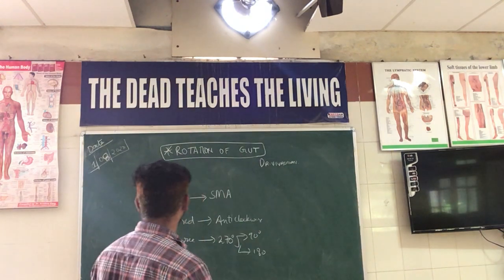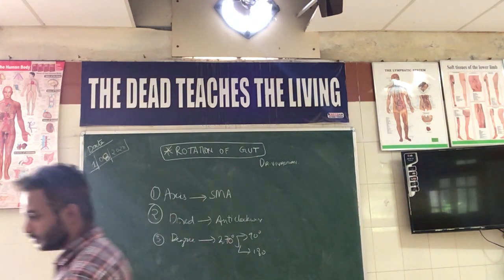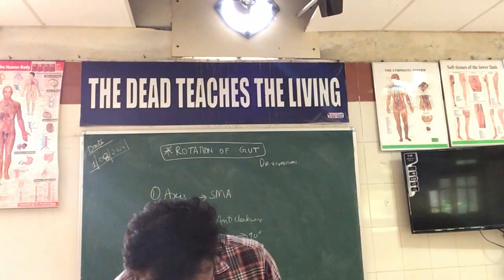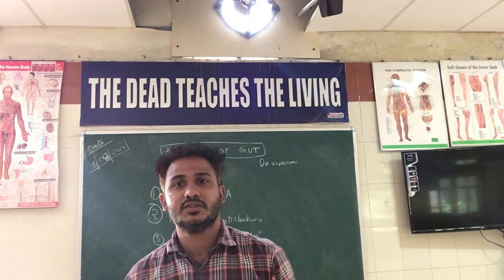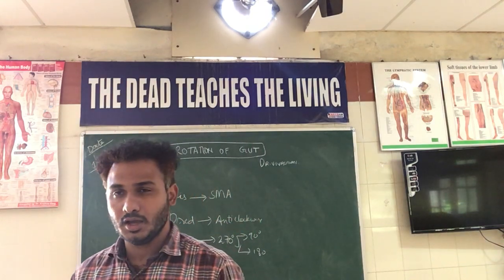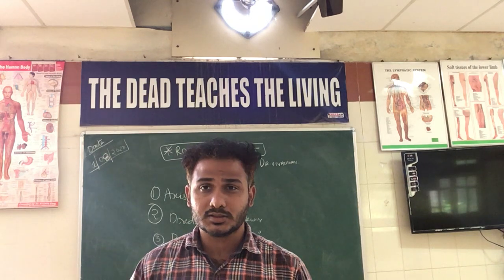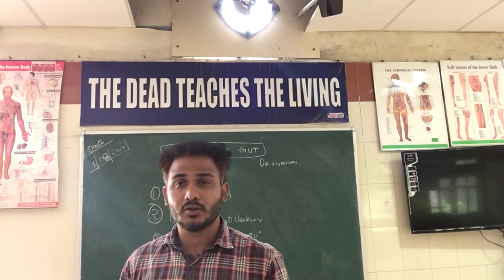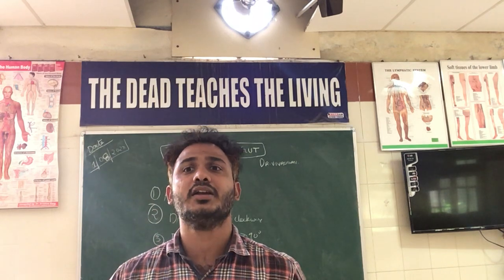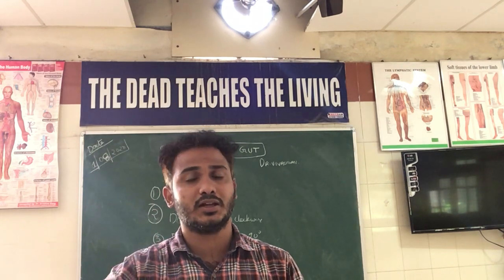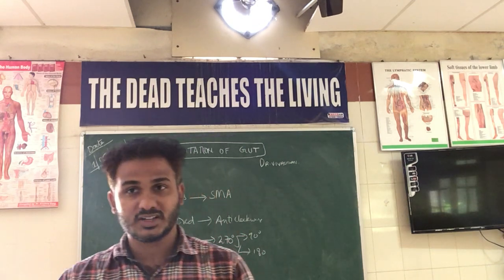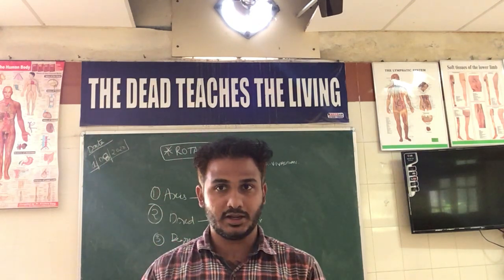So how does this rotation take place? There is something called a physiological umbilical hernia. It takes place during the sixth week of intrauterine life, during which the midgut is herniated into the umbilical cord, the vitello-intestinal channel.